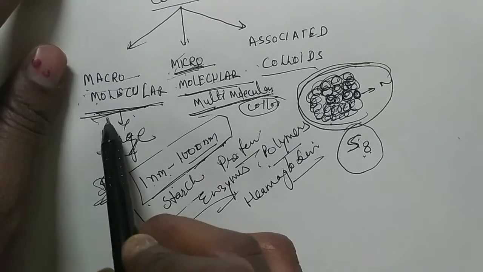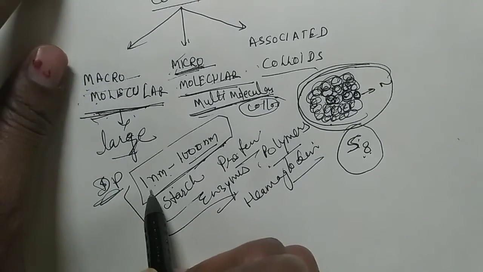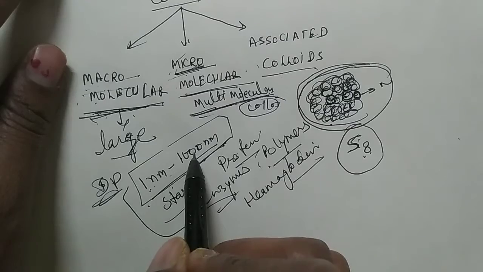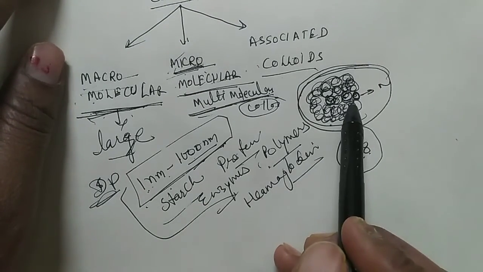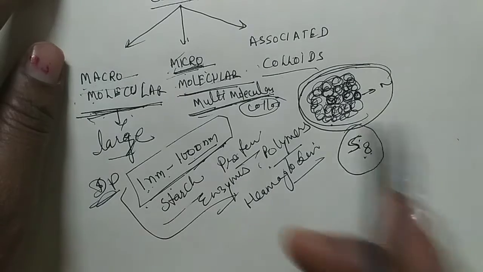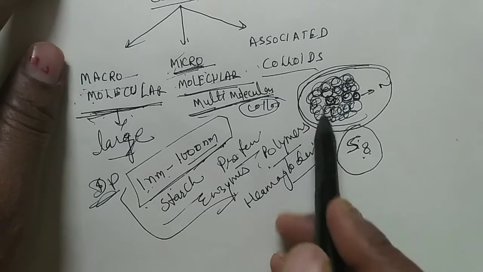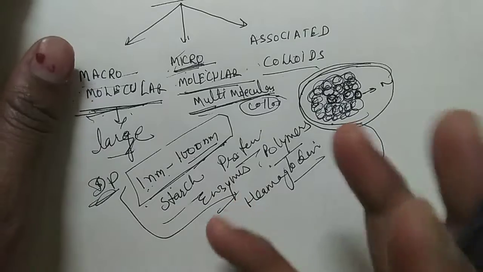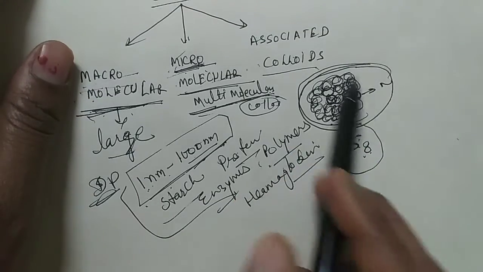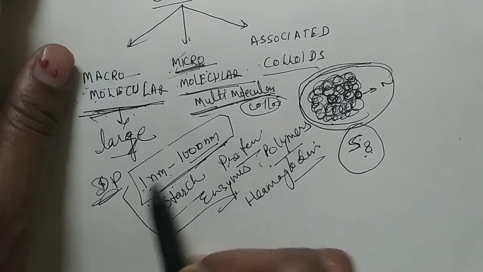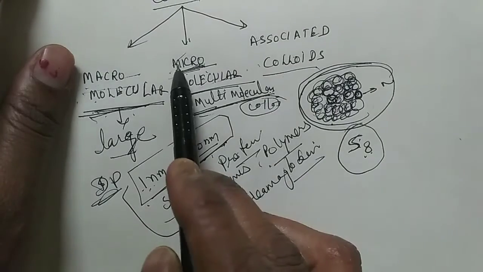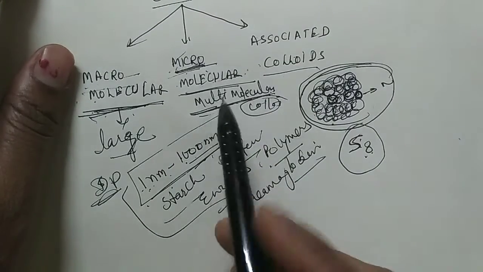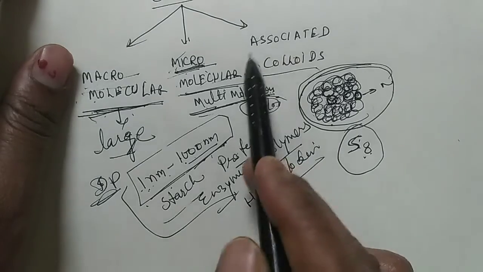The macromolecular sol itself has a size between 1 nm and 1000 nm, but in micromolecular the size of the particle is very small, so many molecules aggregate with each other to make a group, and now this group has a size of 1 nm to 1000 nm. So these colloids are known as micromolecular or multimolecular.